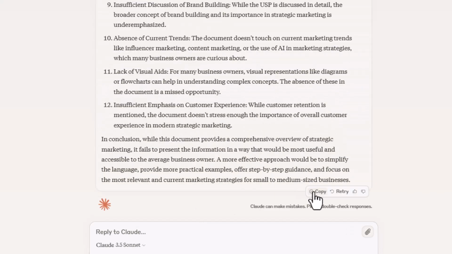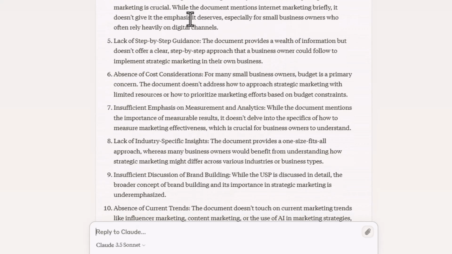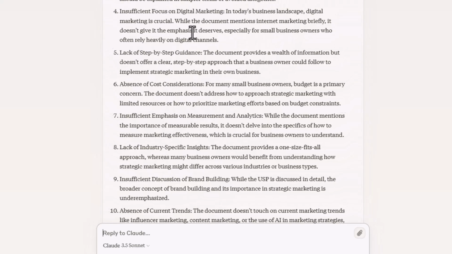We're now going to take this criticism and ask for an improved document. And what we now have, based on the role that we've asked Claude to play, is a set of criticisms that we can use to improve the document.